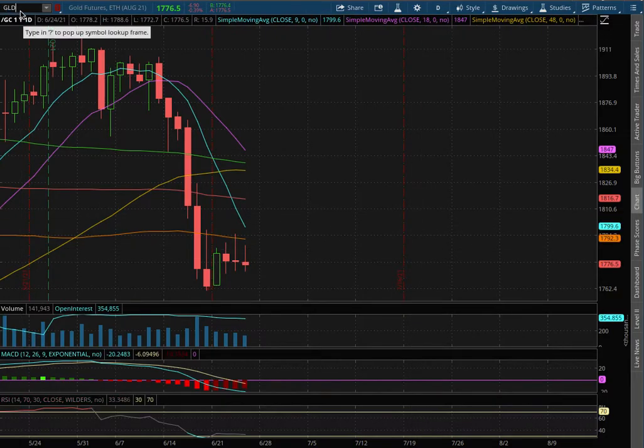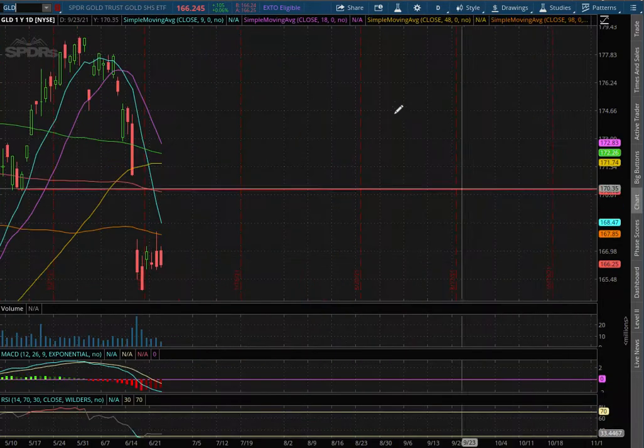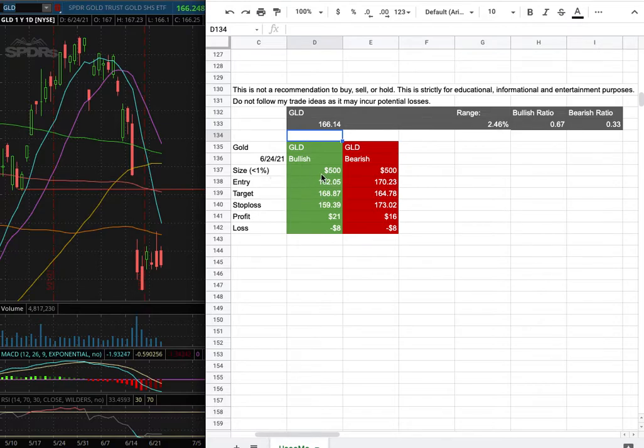As with the trade idea, I'll be trading GLD, and my position size for it is less than 1% of my portfolio. My long entry is at $162.05. My sell target is at $168.87. My stop loss is at $159.39. For my short position, my entry is at $170.23, and that is this range here.